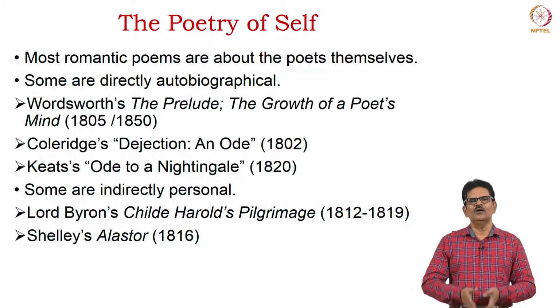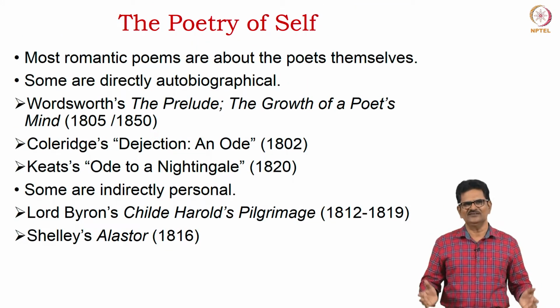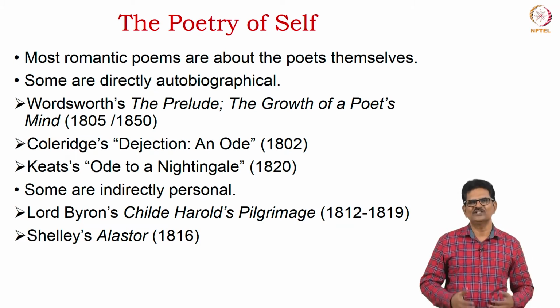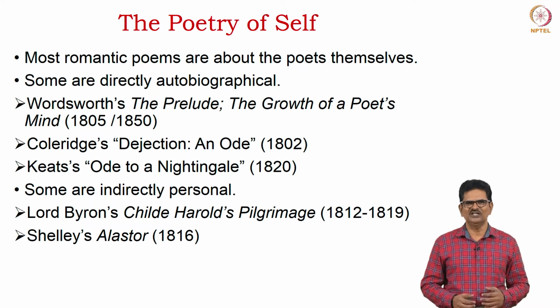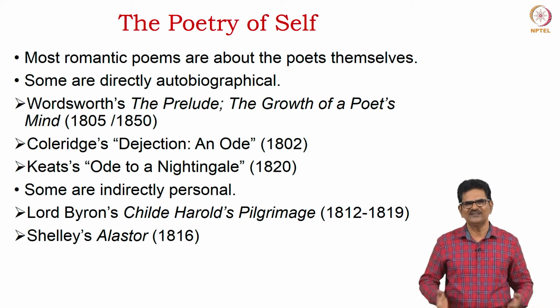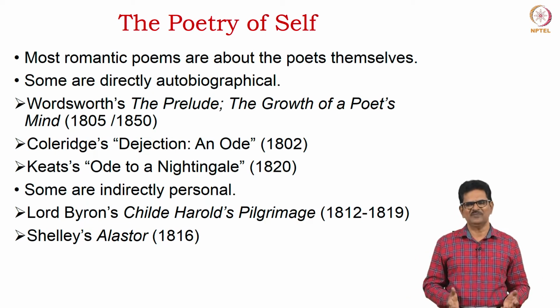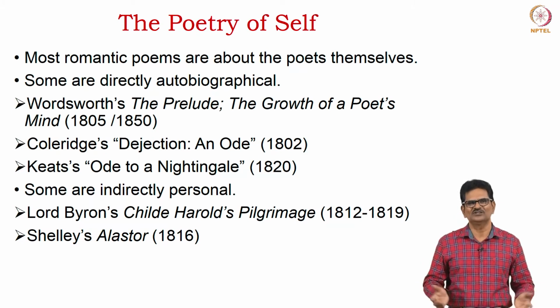As we can see, romantic poetry is more or less all about the self of the poet. So, we call it the poetry of self. Most romantic poems are about the poets themselves. They might have visited natural surroundings, landscapes, rivers, everything they may have seen, but they write about themselves.